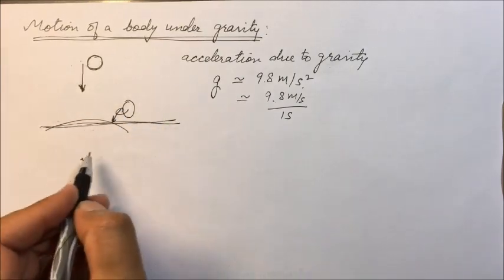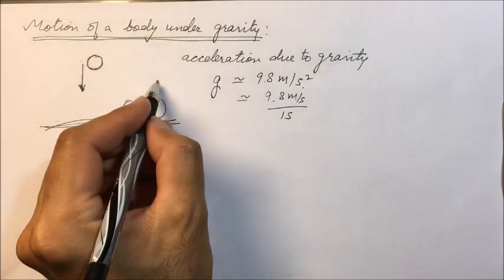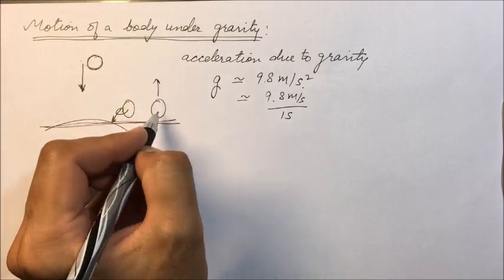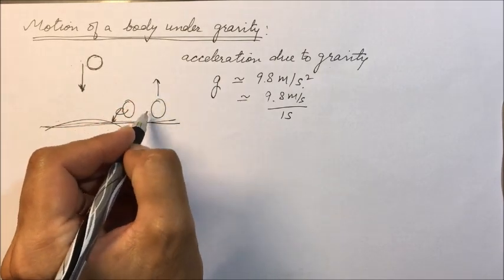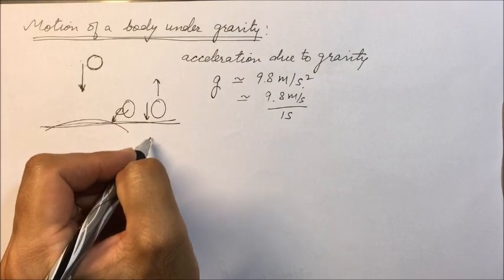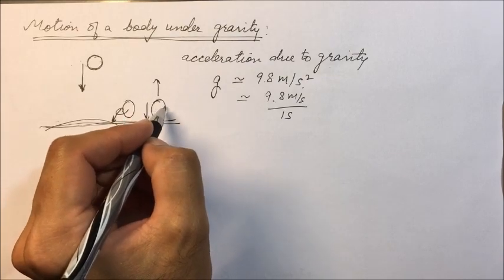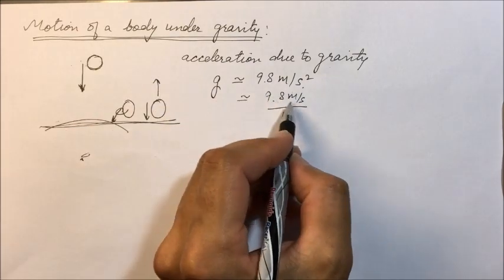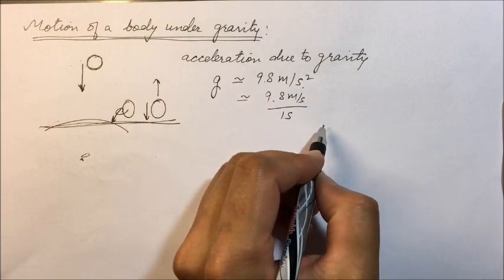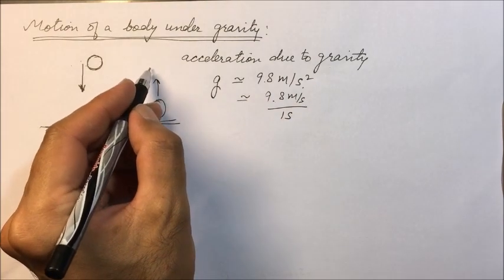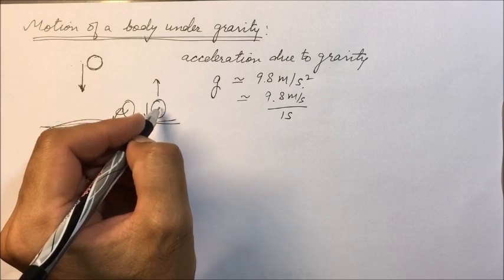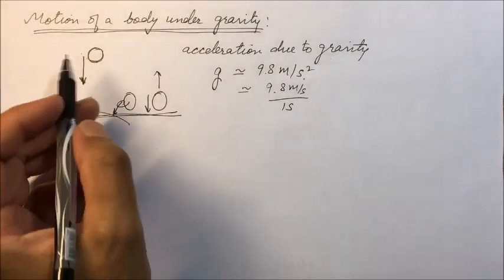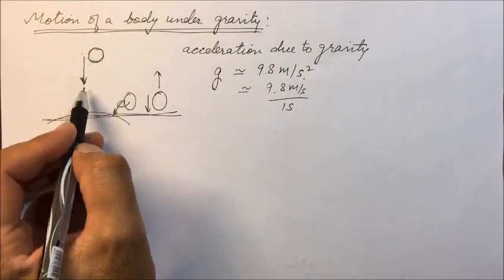consider this as the earth. The body is moving in this direction. We have thrown the body upward, and the gravitational force is acting in the downward direction. Thus, its velocity will be decreasing by 9.8 meter per second in each second. The body is said to be retarding. The body is decelerating.